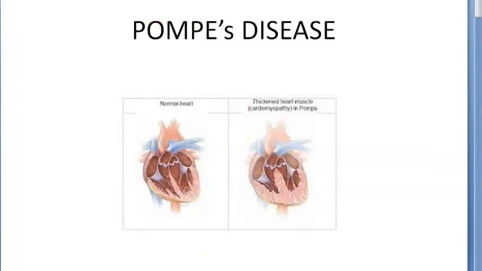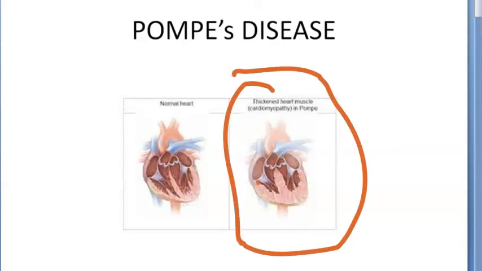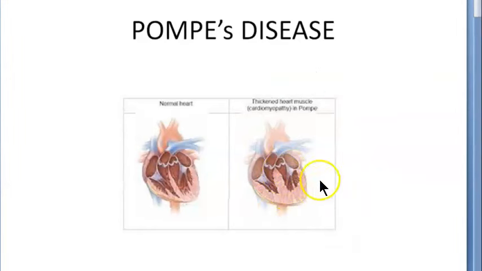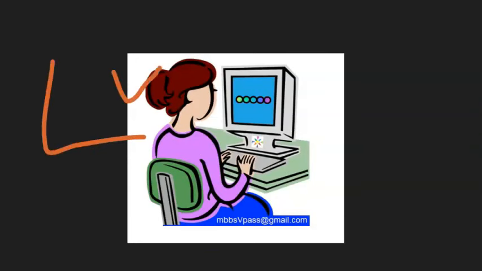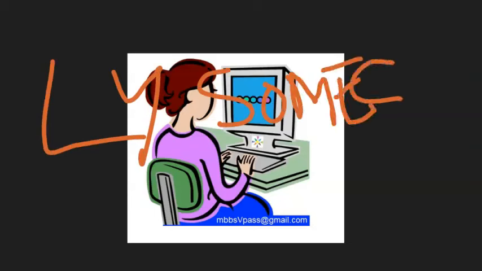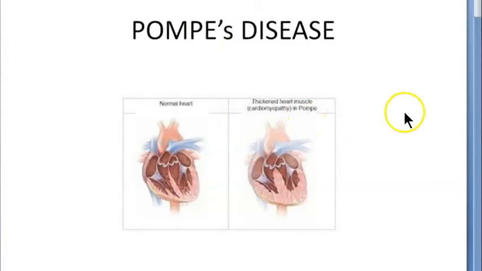So look at the first image here. This is the normal heart, and in the second image you can see the muscles of the heart are thick. Can you see? So, the thickening of the muscle of the heart. Basically what is happening in Pompe's disease is that something is accumulating in these muscles, okay? In the lysosomes of the cells, something is accumulating. In cells there are lysosomes, no? In that lysosome, something is accumulating. What is accumulating? That is glycogen, okay? So that is making the muscle so huge.